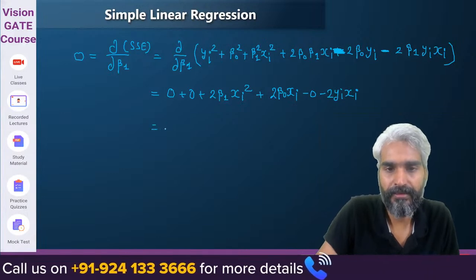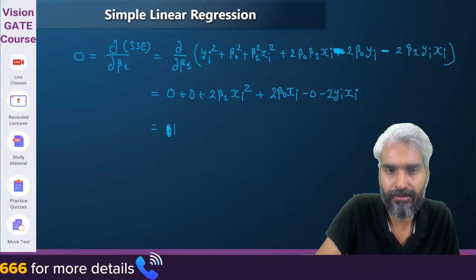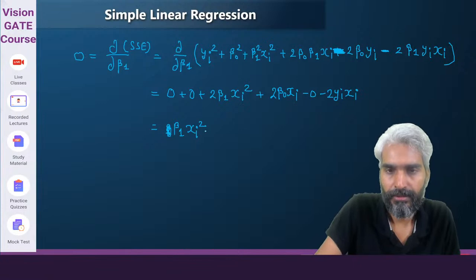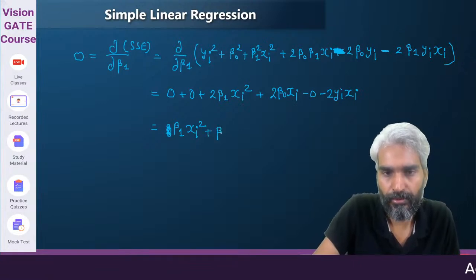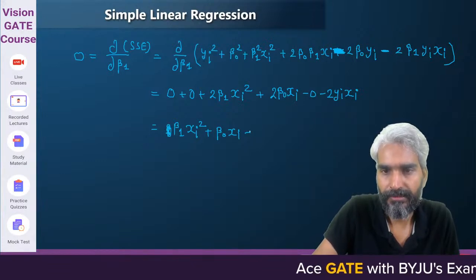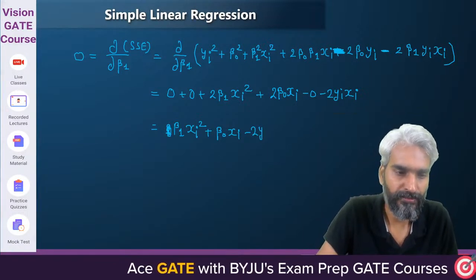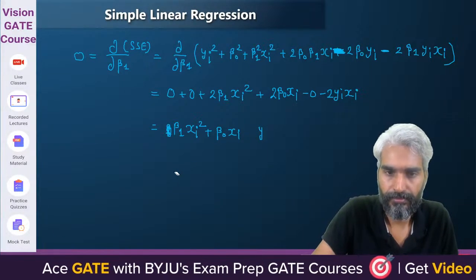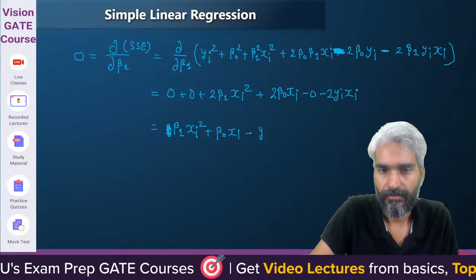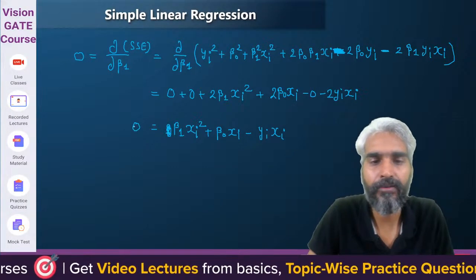Right? So from here, remove all these 2's. It will become beta 1 xi square plus beta 0 xi minus yi xi, and this needs to be equated to 0.